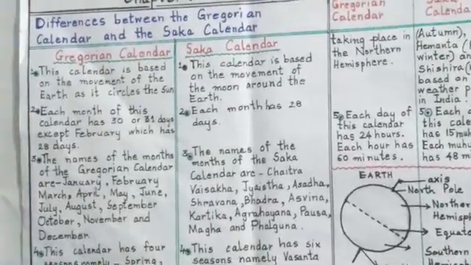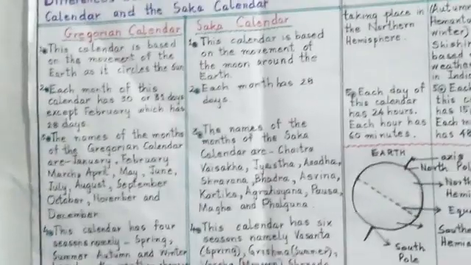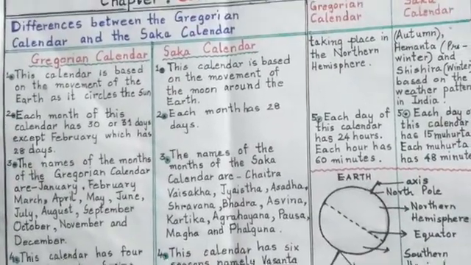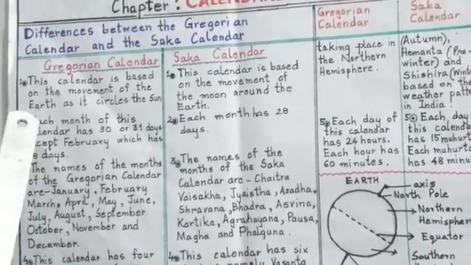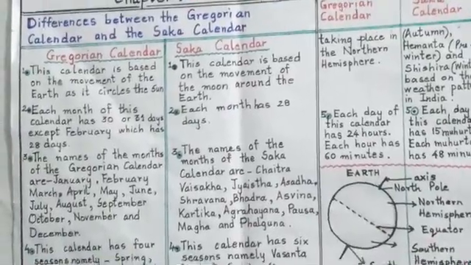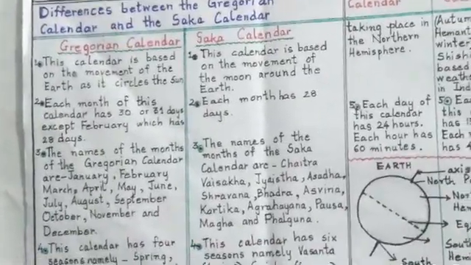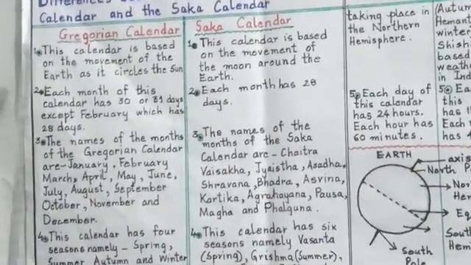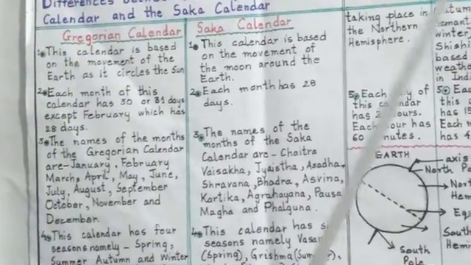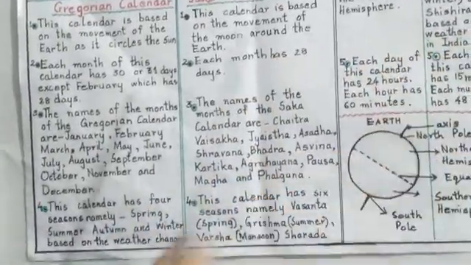Now children, in the last class what we have learned, do you remember? We have learned about the Gregorian calendar and the Saka calendar. Today we will learn about the differences between the Gregorian calendar and the Saka calendar. And we will also learn about the timelines.